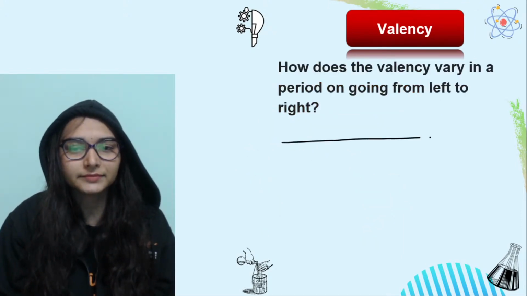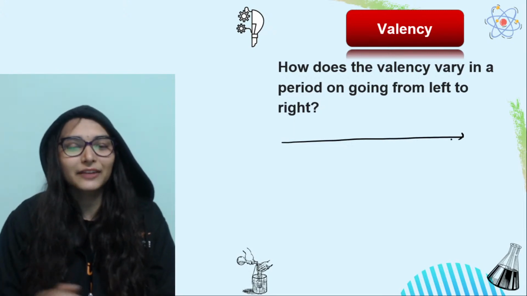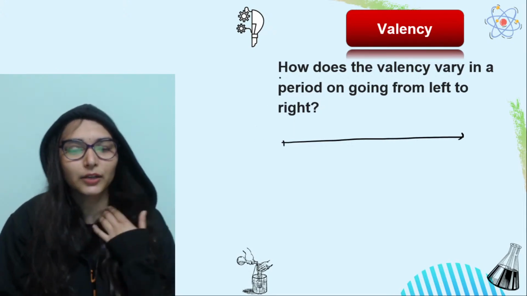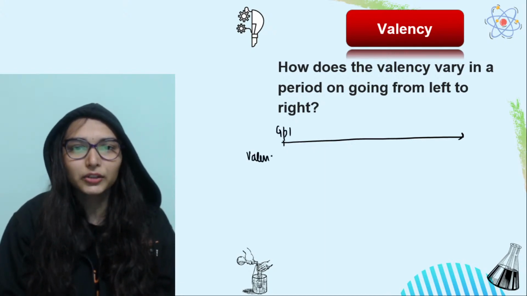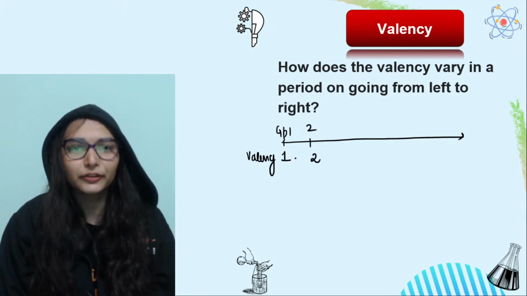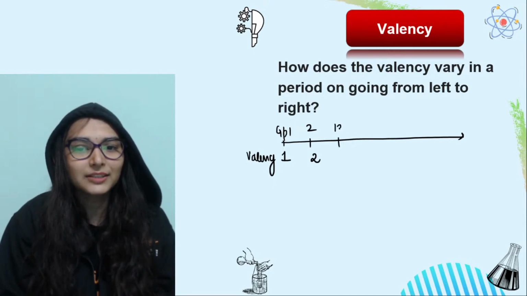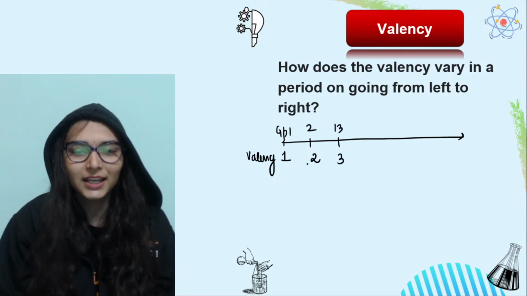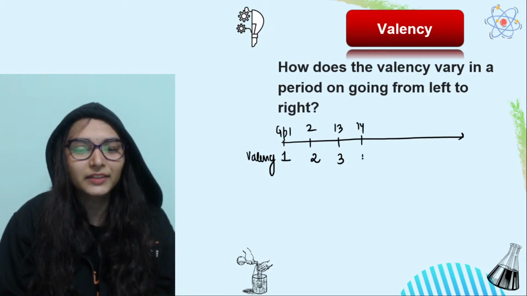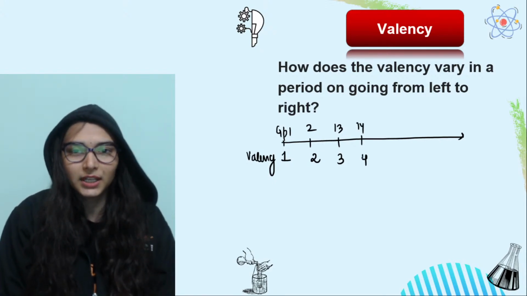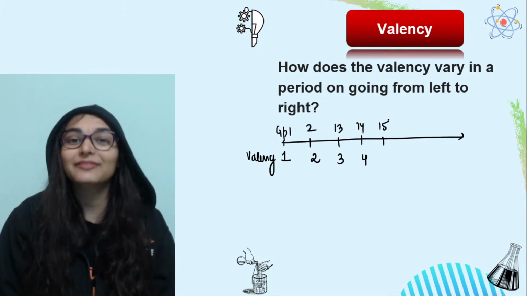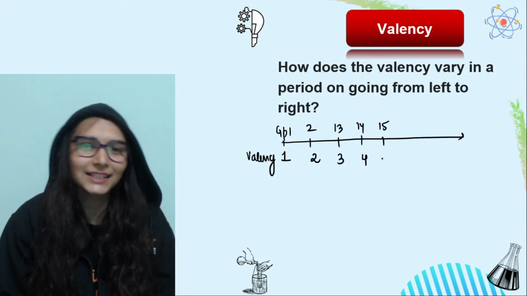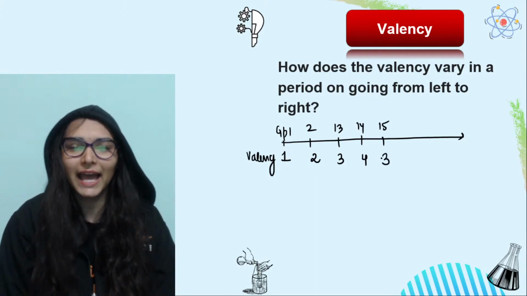So what is the trend of valency? How does valency vary left to right across a period? Look, group 1 elements will be having a valency of 1. Group 2 elements are going to have a valency of 2. Group 13 elements will be having a valency of 3. Okay, and group 14 elements will be having a valency of 4. Right. And after this, if you look at group 15 elements, they have 5 valence electrons, so in that case it is easy to gain 3 electrons and get an octet.